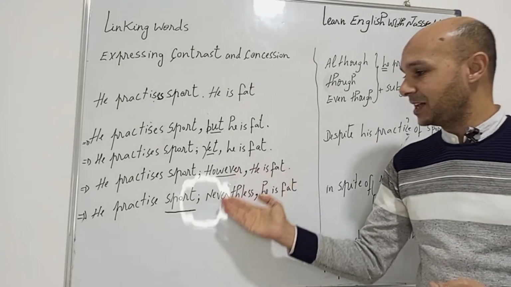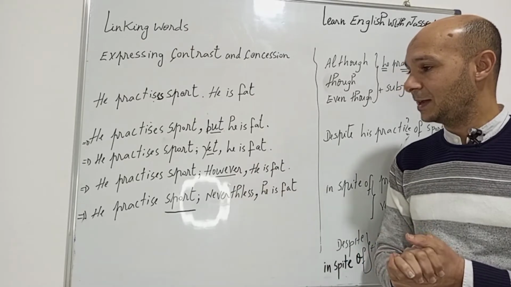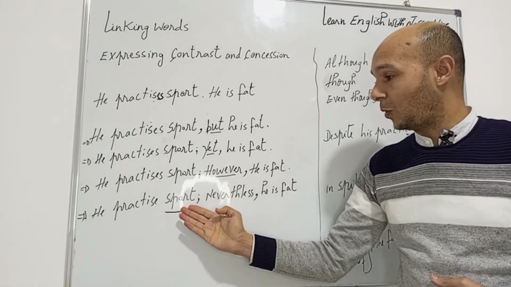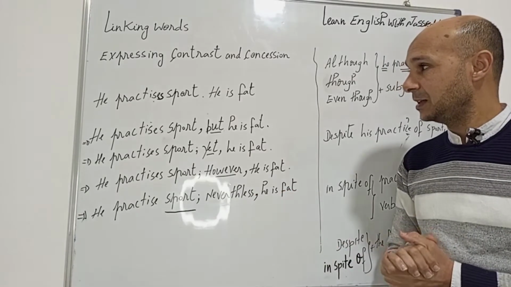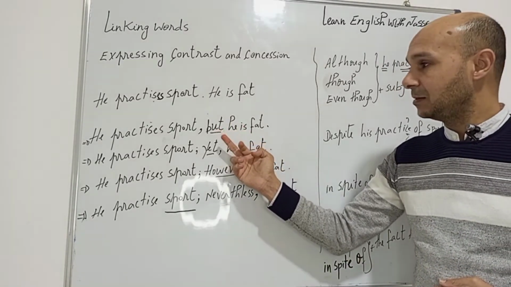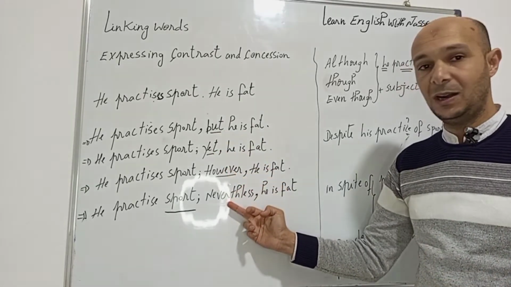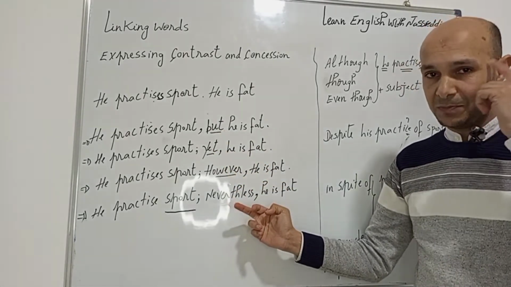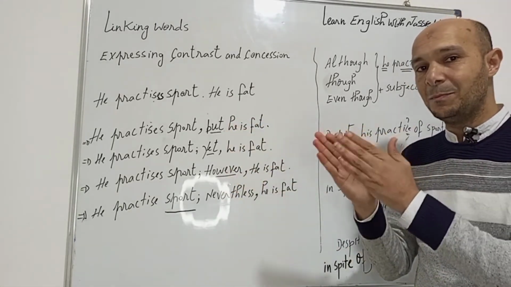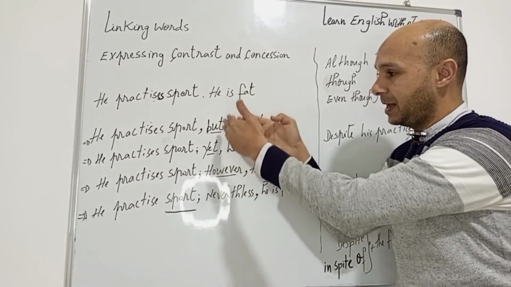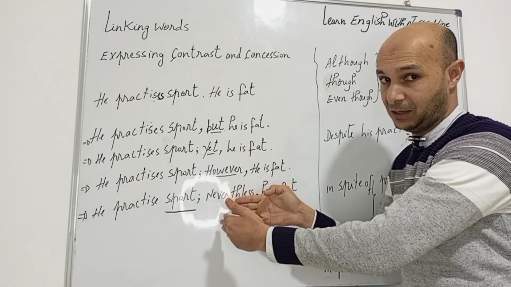And the last word that we can use in this context is nevertheless. He practices sport, nevertheless, he is fat. So we can use but, yet, however, or nevertheless. Please bear in mind that these words always come in the middle of the sentence.